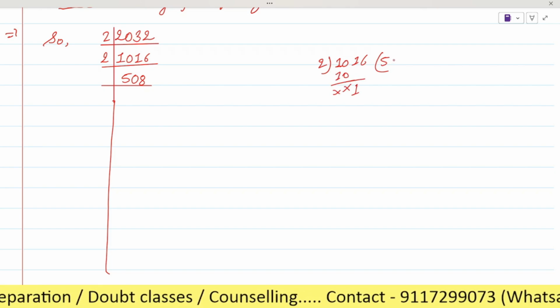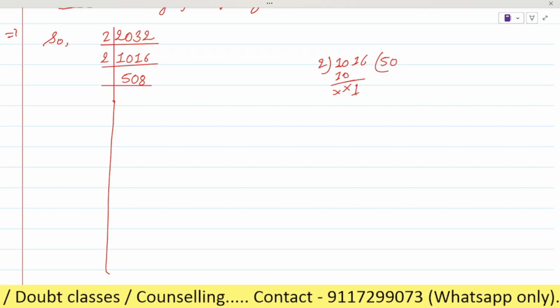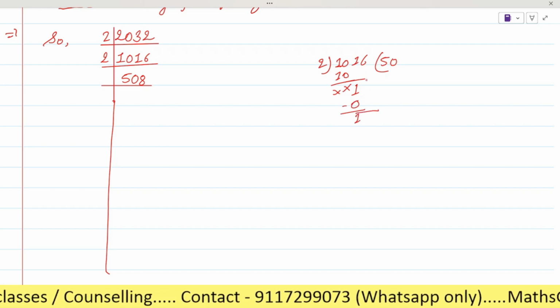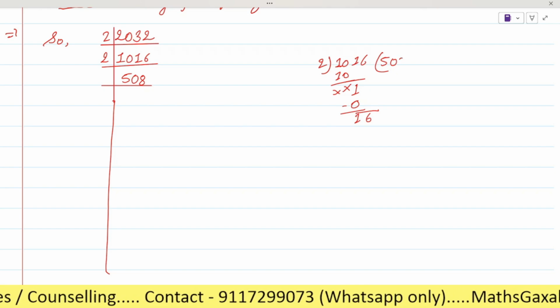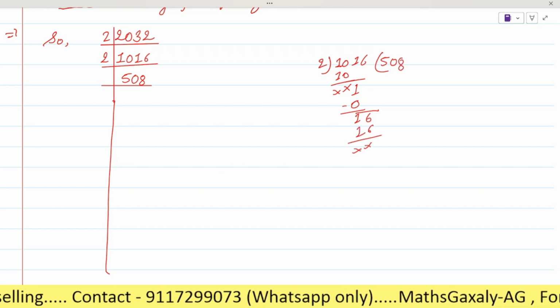Okay, we can't divide it, or you can say it will be like this. In 0 times we can divide it. So 2 zeros are 0. Now subtract it, it will be 1. And now 6 will come. So it will be 2 eights are 16. Okay? In this way, right? Is it clear? Okay, sir.